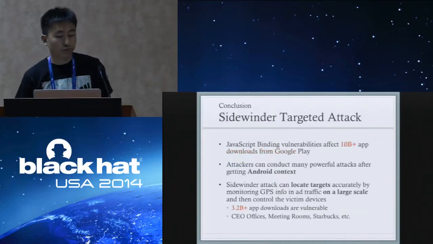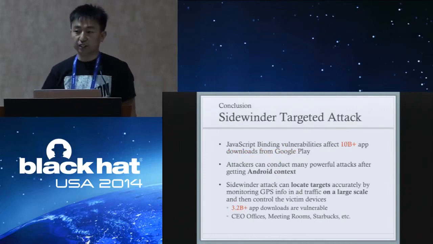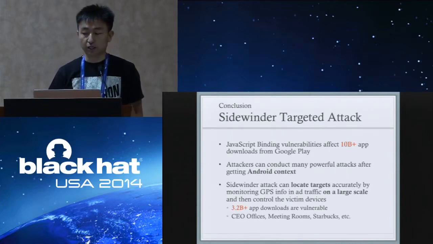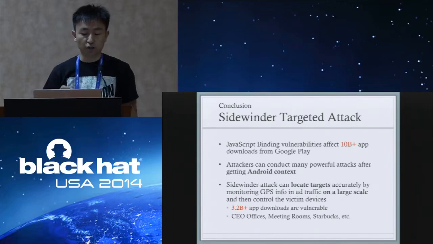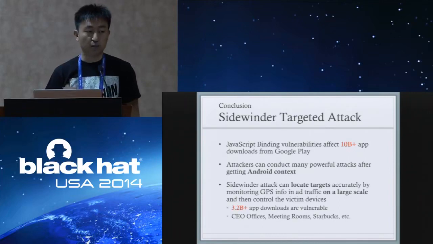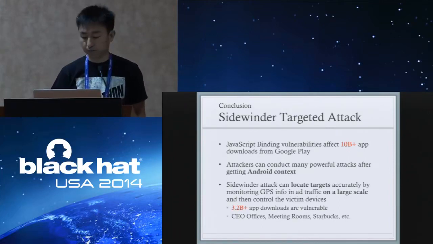Here is the conclusion. JavaScript binding vulnerabilities affect more than 10 billion app downloads from Google Play. And attackers can conduct many powerful attacks after getting Android context. And the Sidewinder attack can locate targets accurately by monitoring GPS information in ad traffic on a large scale, and then control the victim devices. More than 3.2 billion app downloads from Google Play are vulnerable, and all the affected Android devices in CEO offices, meeting rooms, and Starbucks are vulnerable to this attack. That's all. Thanks.